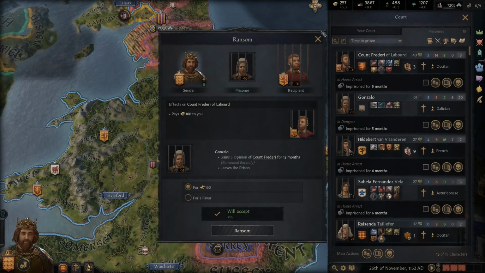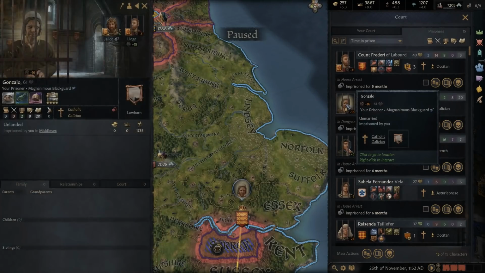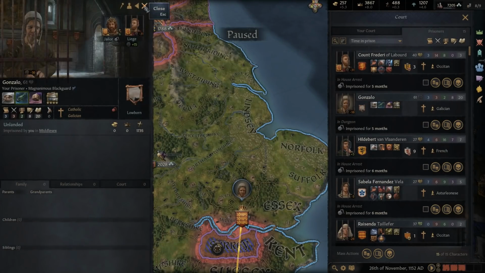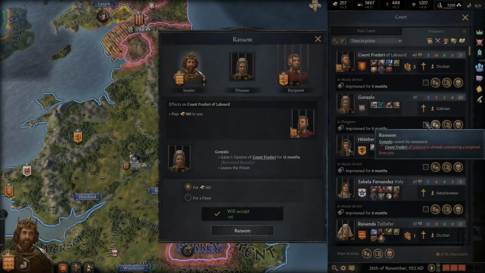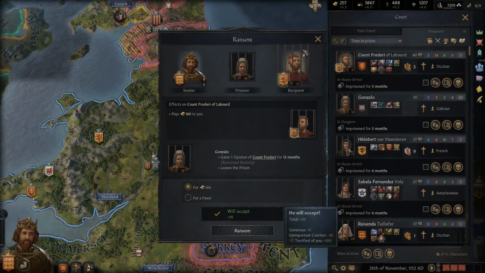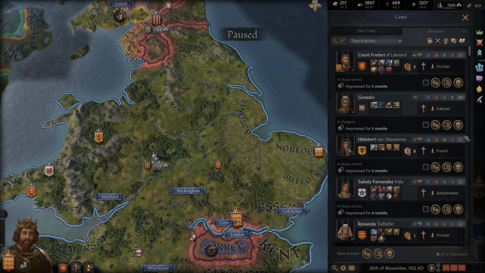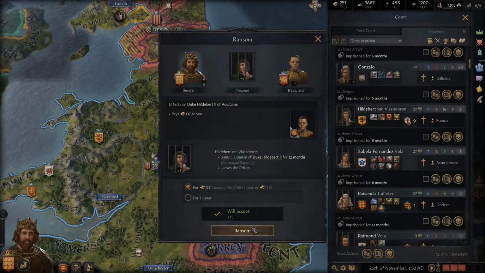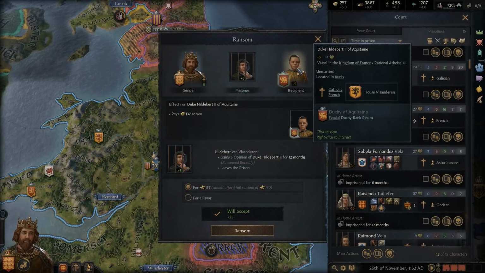Another 160 gold could be gotten here, but we have to wait until he's willing to agree to that. I'm a little bit surprised he's willing to. I don't think he's gonna agree to that. It says he will here, but yeah, I don't think so. We'll take a look. We'll have to wait until we're done with that. So we could get 137, 160 here.